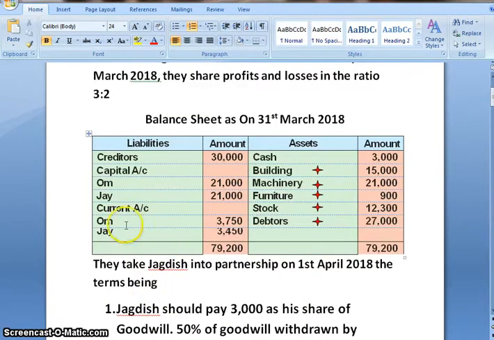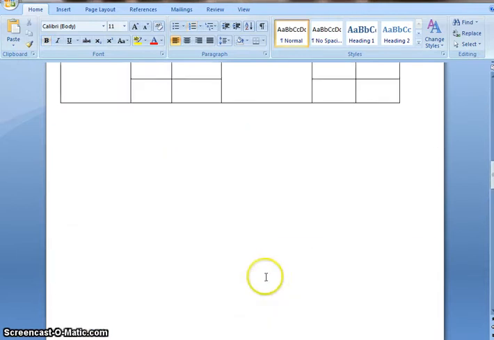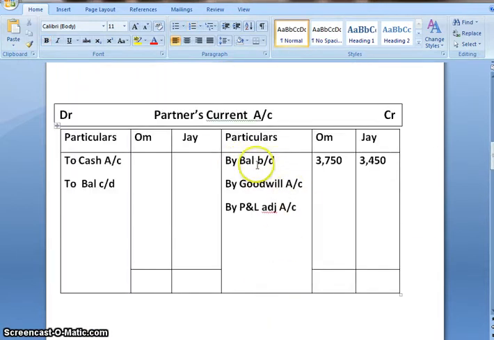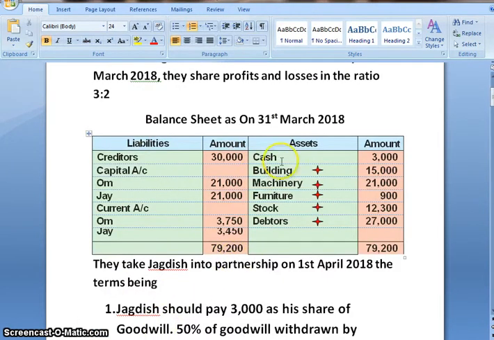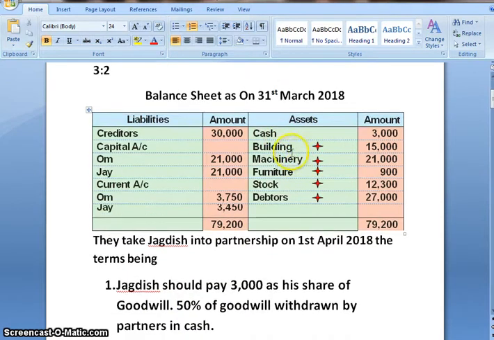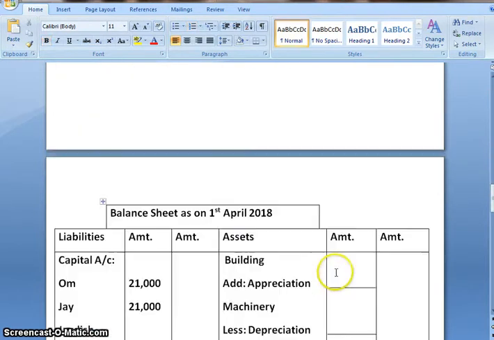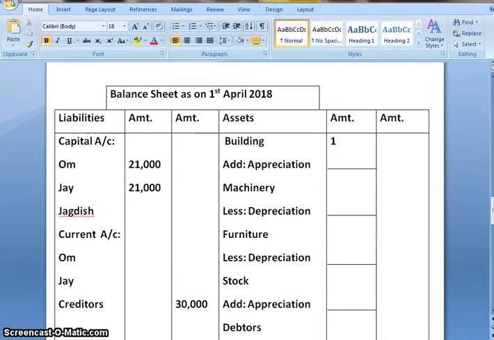Next, current account of Om is 3,750, Jai 3,450. Now this current account will be their opening balance of partners current account, that is by balance brought down of Om and Jai. Moving ahead, on asset side we have cash. For that we will be preparing working note. Next is building 15,000. So I have mentioned it.